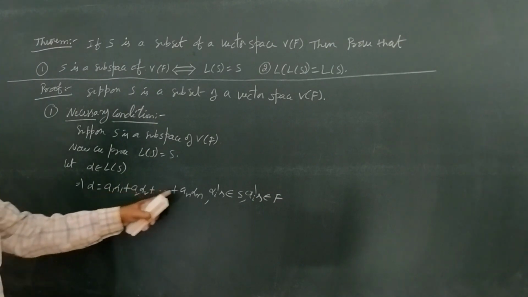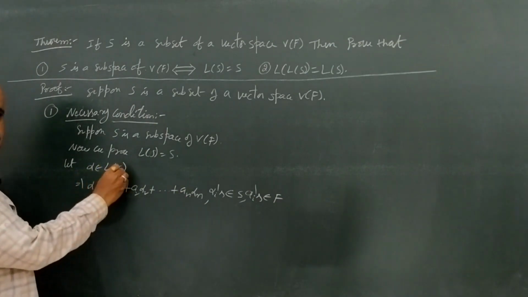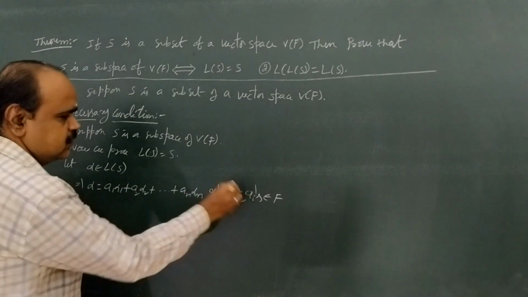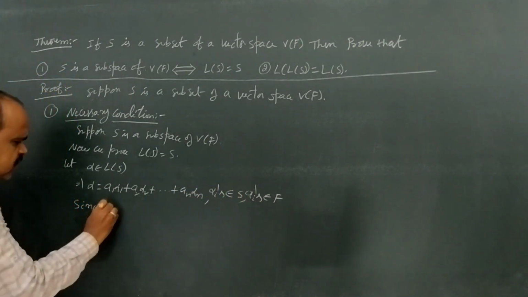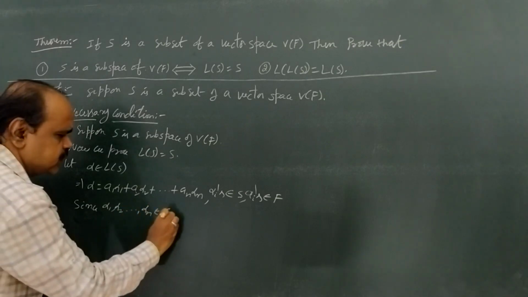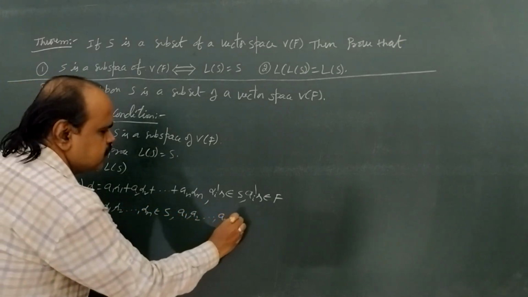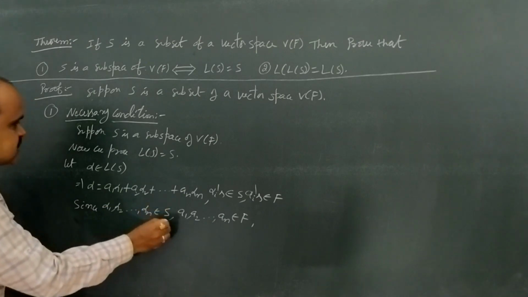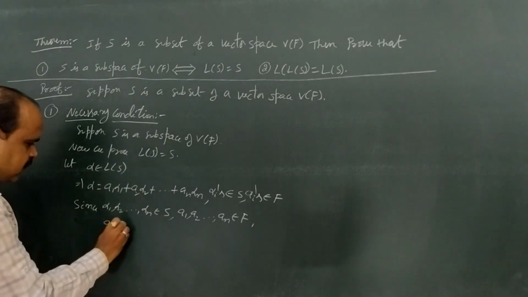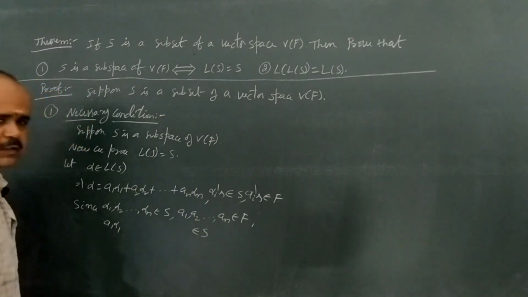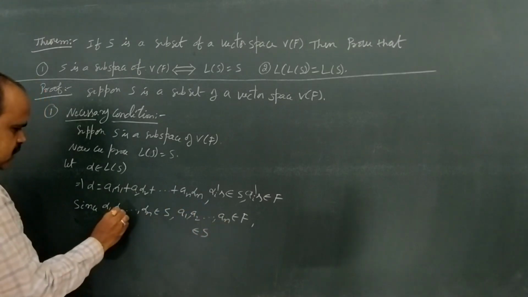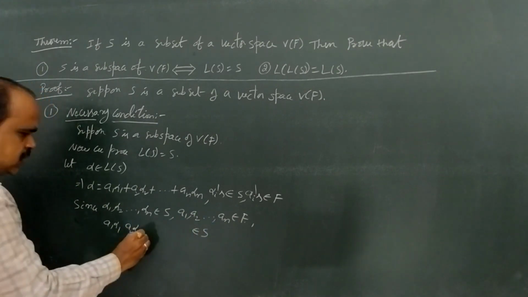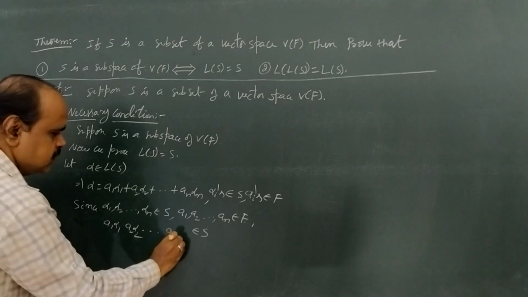Since alpha belongs to L of S, that means alpha is a linear combination of vectors of capital S. That's why alpha 1, alpha 2 and so on alpha n are in S. Since alpha 1, alpha 2 and so on alpha n belong to S, and a1, a2 and so on an belong to capital F, and S is already a subspace, therefore a1 into alpha 1 belongs to S. Since alpha 2 belongs to S and a2 belongs to F, a2 into alpha 2 also belongs to S, and so on. An into alpha n also belongs to S.